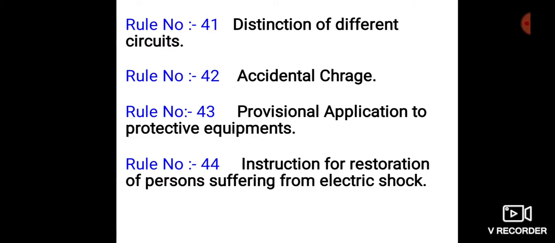The next rule is rule number 44, instructions for restoration of persons suffering from electric shock.